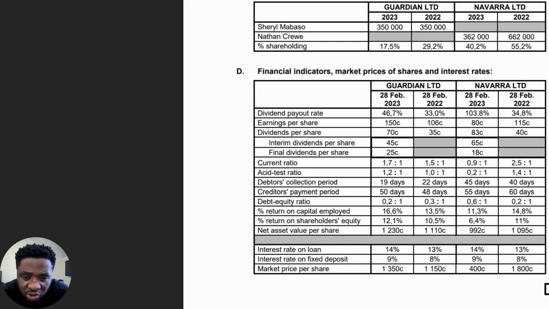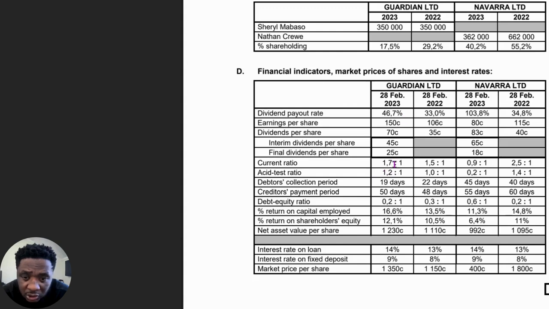So those would be the other ratios that could help here. But we've got enough, because we only need to quote two, and we need to pick out the company that is doing well. And this is a 5-mark question. So that means one mark is for picking the right company, then two marks for picking the first ratio and quoting it, and another 2 marks for picking the second ratio.